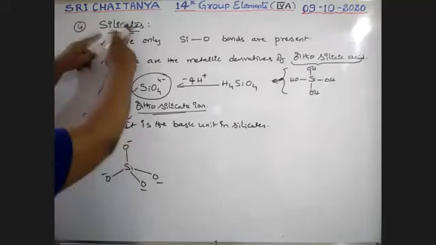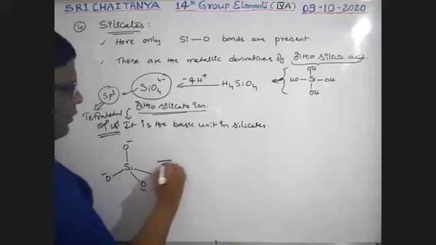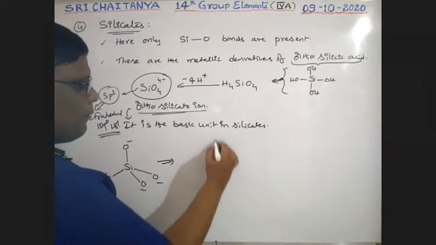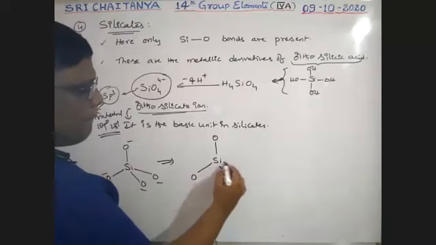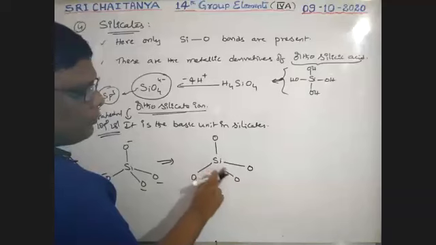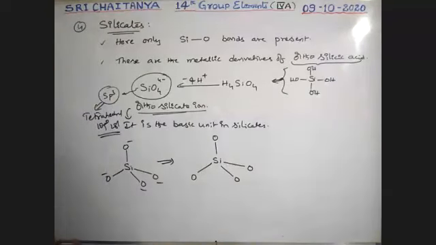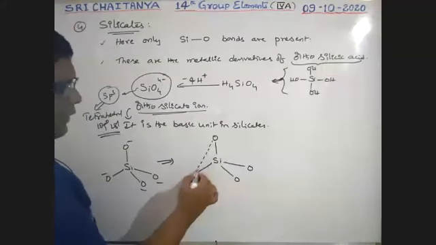Here silicon with oxygen bonds are available. This type of compounds are called silicates. It is SiO4, the orthosilicate ion, and it is tetrahedral in shape. Silicon, oxygen, oxygen, oxygen, and oxygen. I am not representing that negative charge.